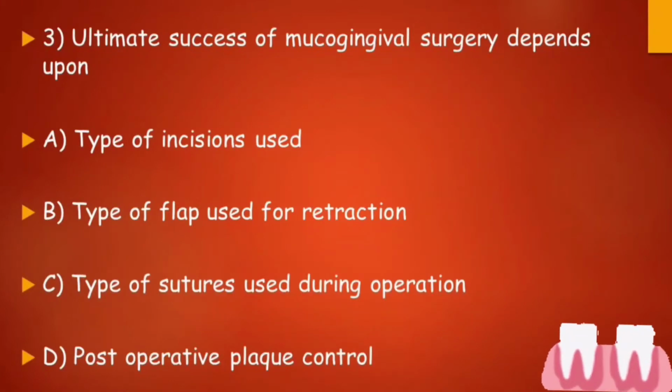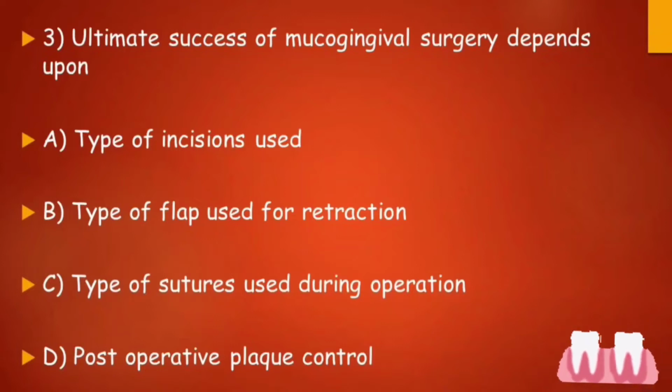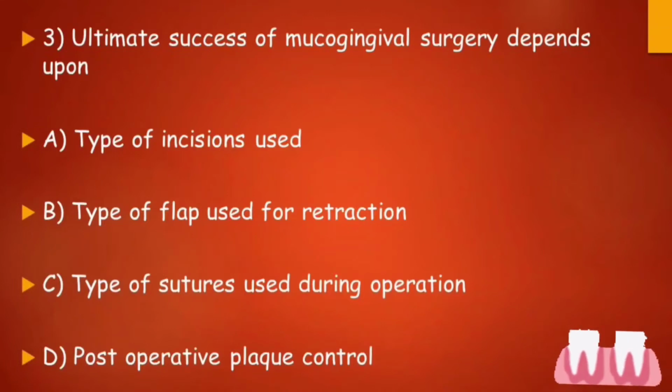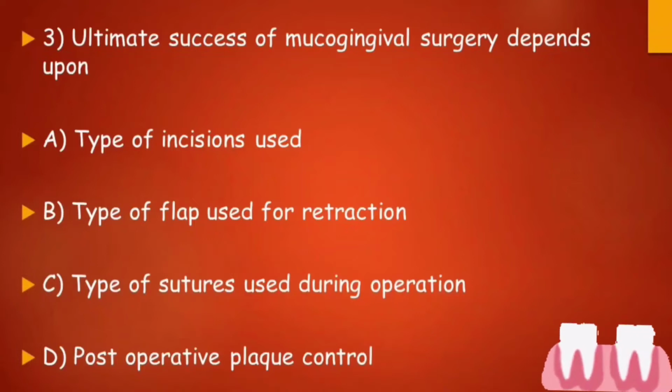Ultimate success of the mucogingival surgery depends upon option A, types of incision used, option B, types of flap used for retraction, option C, type of sutures used during operation, or option D, post-operative plaque control. What do you think?